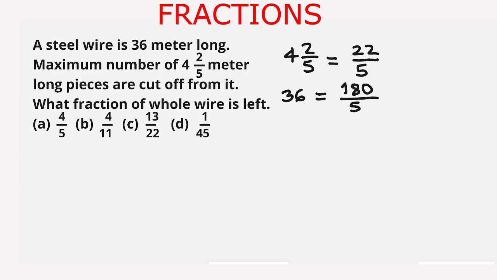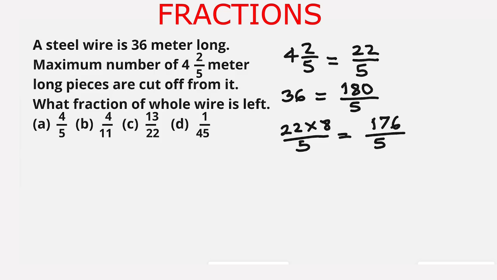So what is left? The length of 8 pieces is equal to 22 multiplied by 8 upon 5. This is equal to 176 upon 5. So this much length we have used in cutting 4 whole and 2 upon 5 meter long pieces from 36 meter long wire.